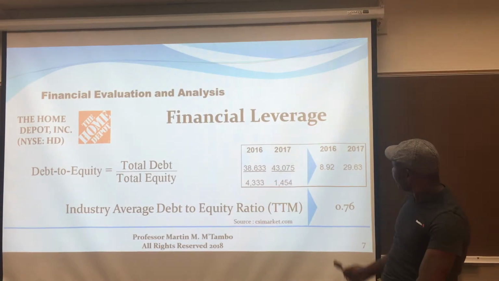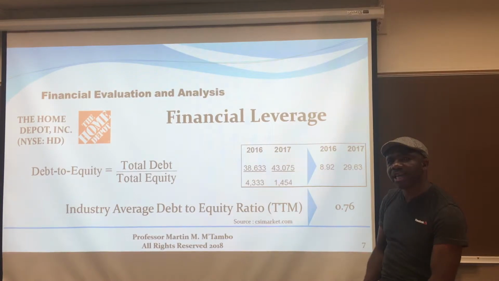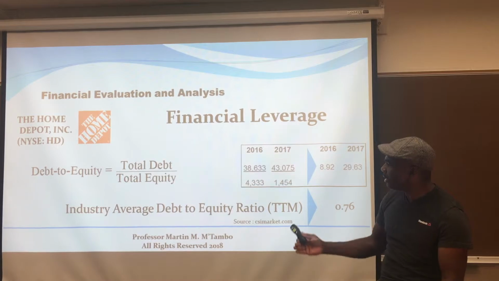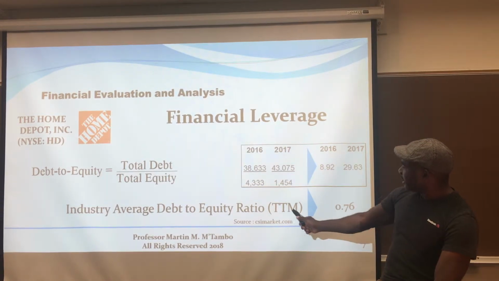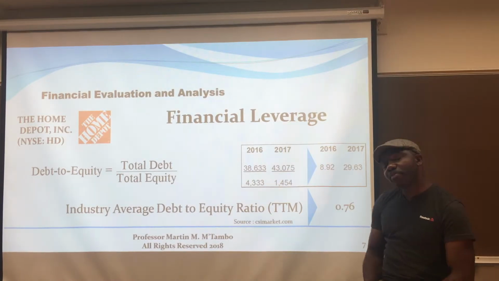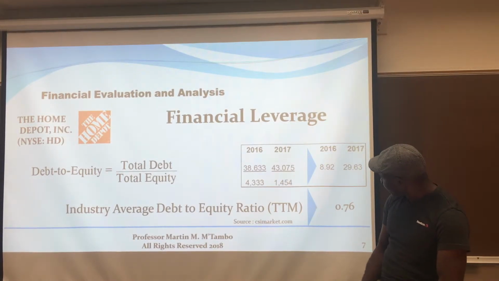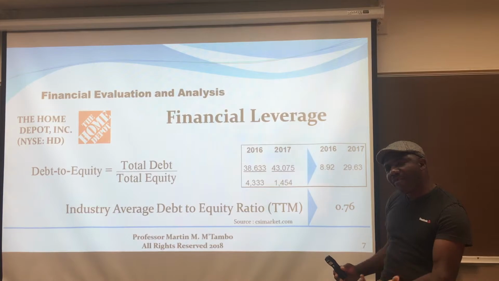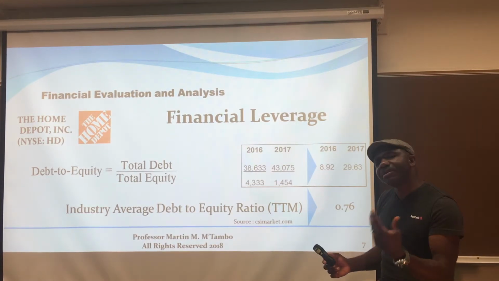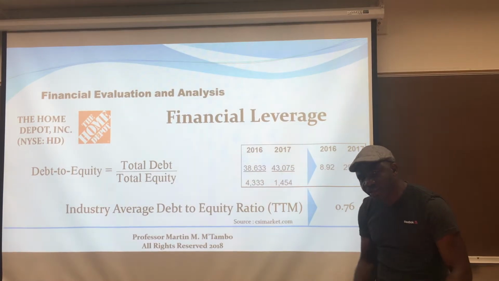In 2017, for every dollar of stockholders' equity, they had $29.63 of borrowed funds. Well, how does the industry look like? The TTM, trailing 12 months, the industry was at 0.26. It basically means for every dollar of stockholders' equity, industry-wise, they had 76 cents, which is more reasonable.